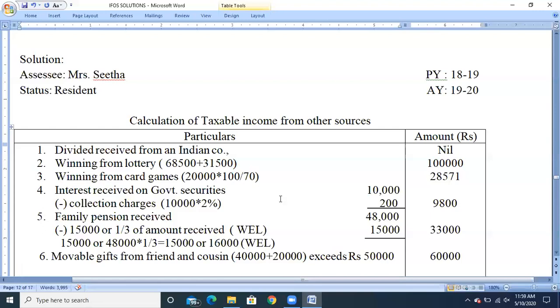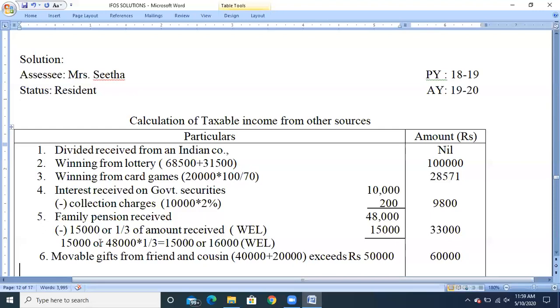And from that, we need to minus the collection charges at the rate of 2% on the amount collected. So 10,000 into 2%, 200 will be the collection charges. The balance amount 9,800 will be taxable under the head income from other sources. Next, family pension received, amount received is 48,000. From that, we need to claim the deduction under section 57. So the deduction amount will be 15,000 maximum or one third of amount received, whichever is less.